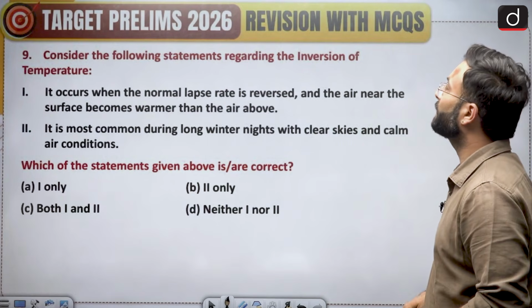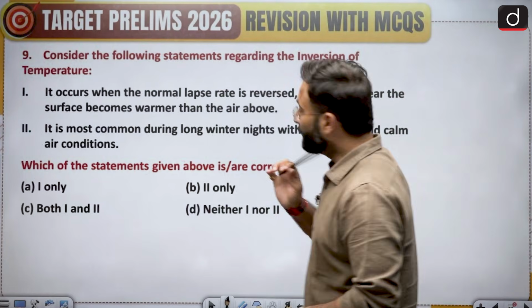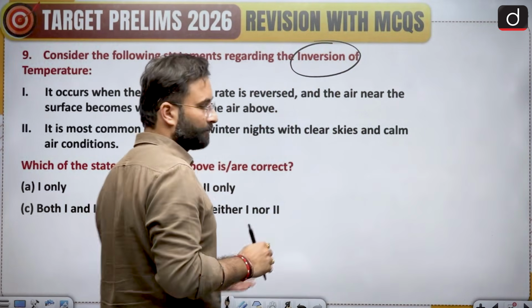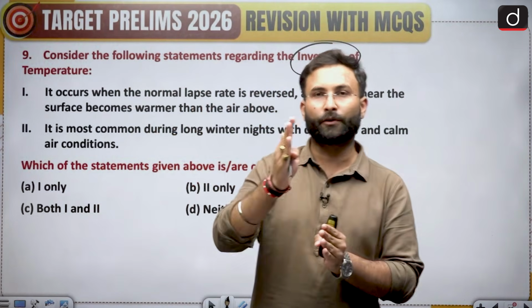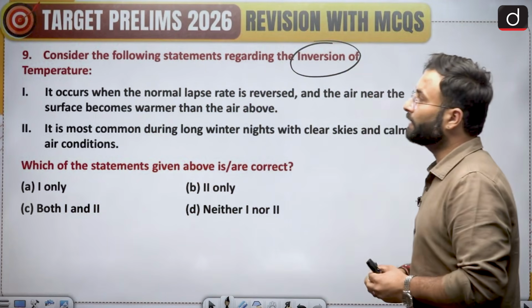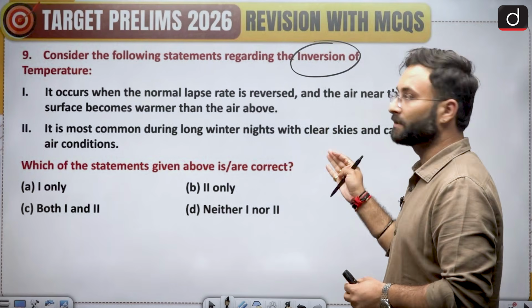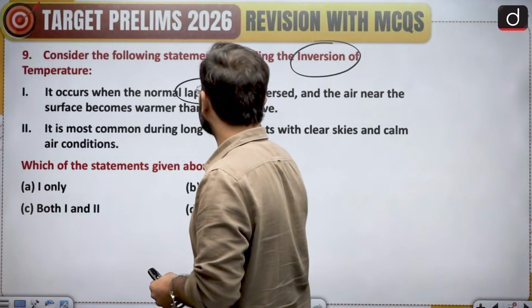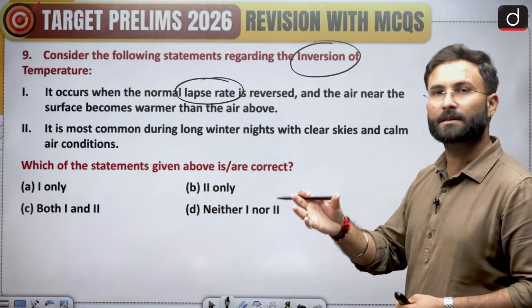Consider the following statement regarding the inversion of the temperature. Now the term inversion means that if we are talking about a particular phenomenon and that is getting reversed, that is inversion. So they are saying that it occurs when the normal lapse rate is reversed. Okay, what is lapse rate? Lapse rate is basically the change in temperature with altitude.